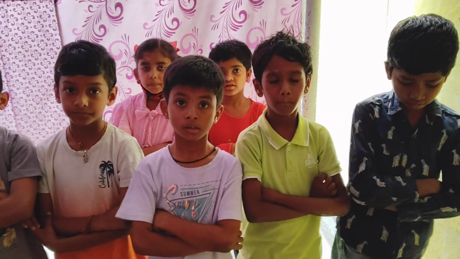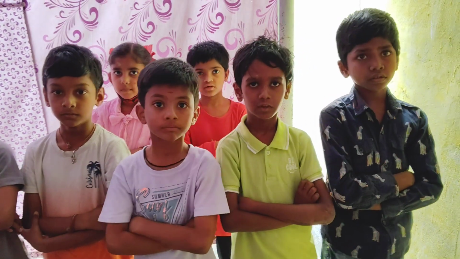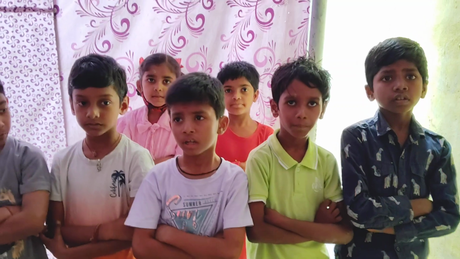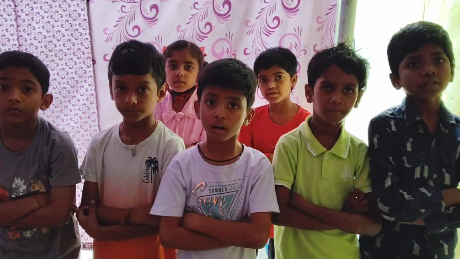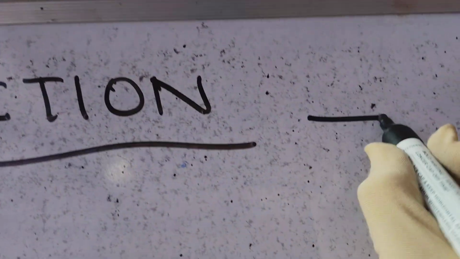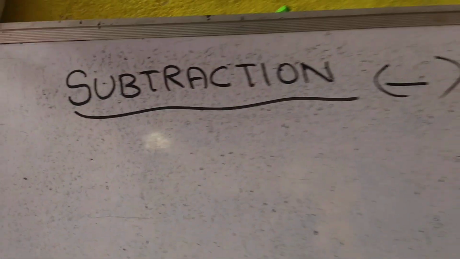Okay? Then, what is the sign of subtraction? What is the symbol of subtraction? See, this is the symbol of subtraction. Minus. Minus is the symbol of subtraction. Yes or no, kids? Okay. So, what is subtraction?